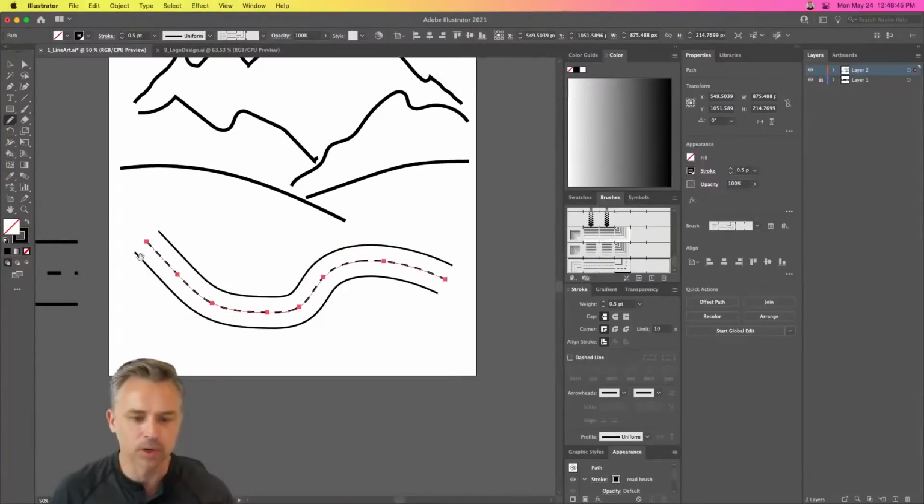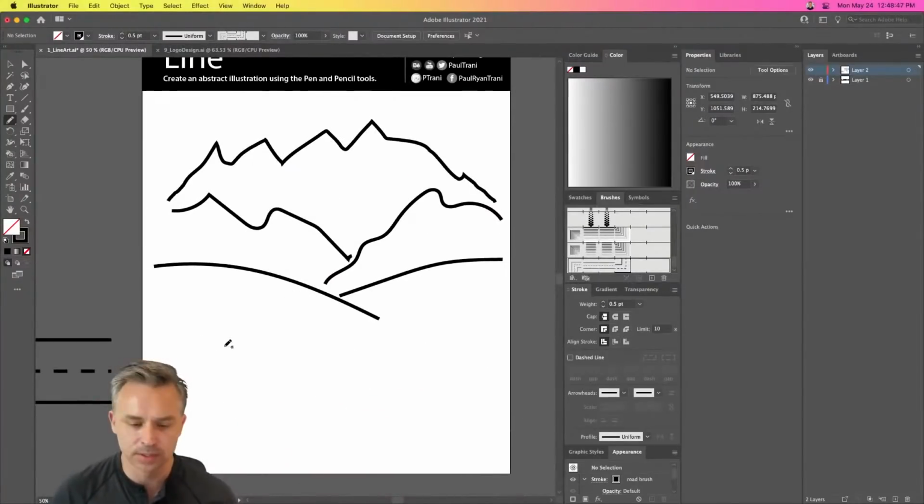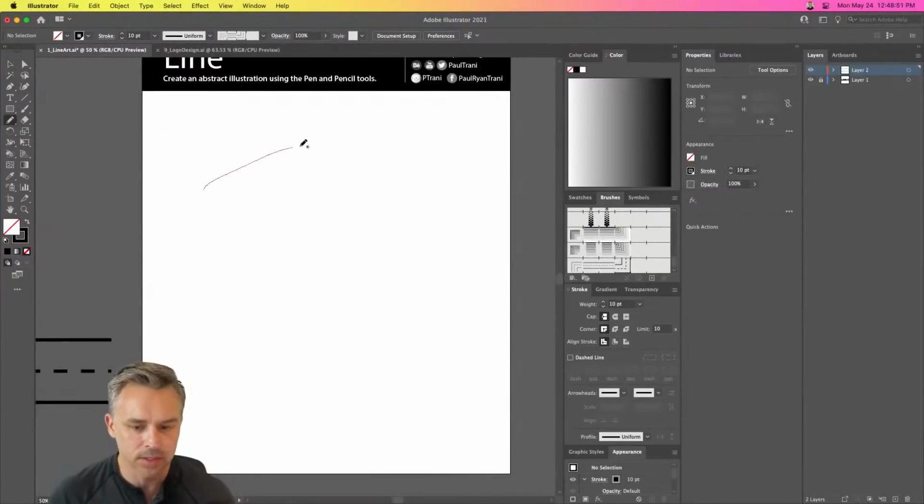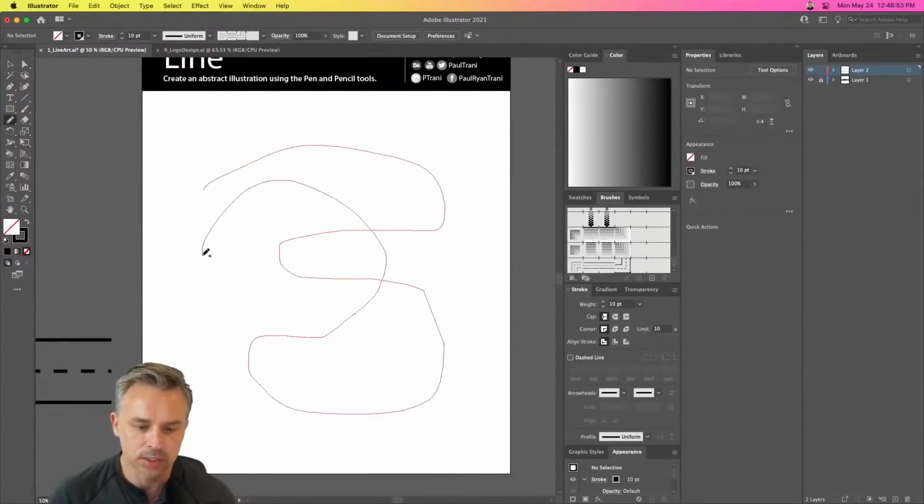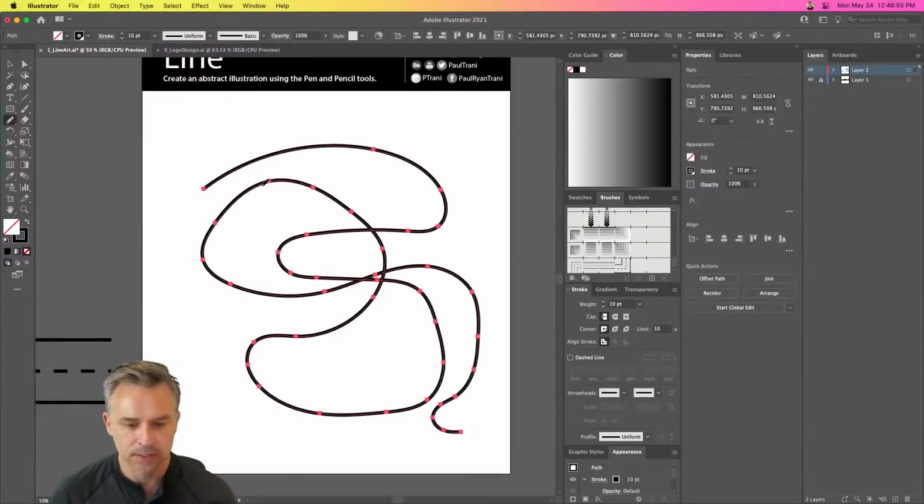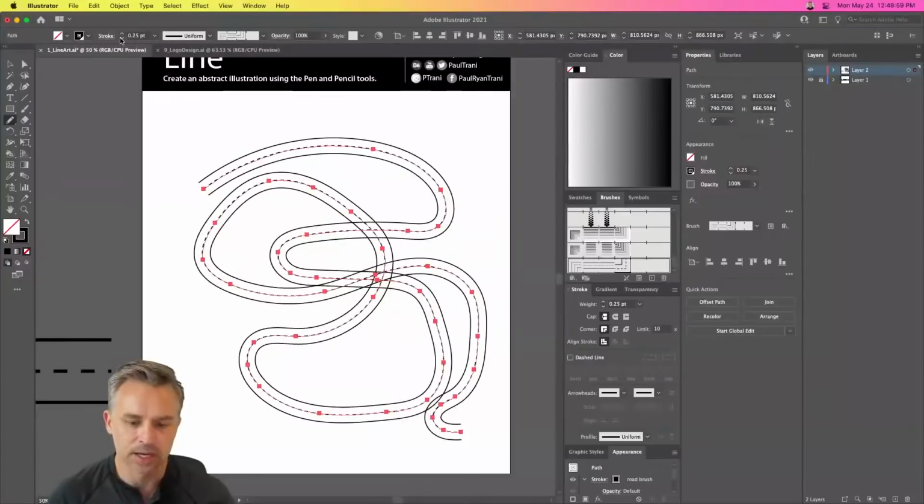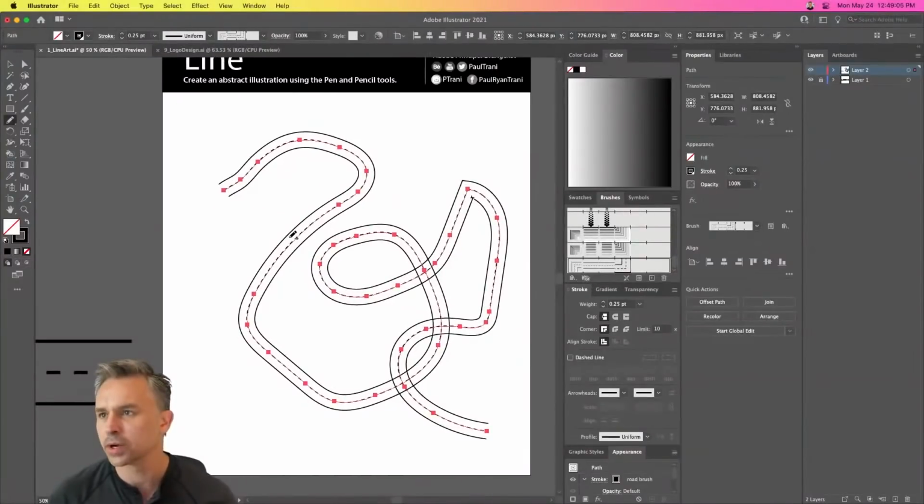So now we could have our road winding through our mountains if we want to, or we could just get abstract with it. Let's delete those. Let's have some fun with this road. Boom. Boom, there you go. Right, you get the idea. Right, the road that we're going to take in learning Illustrator, right? Winding around, it's going to get crazy, but it's going to be a lot of fun, right?